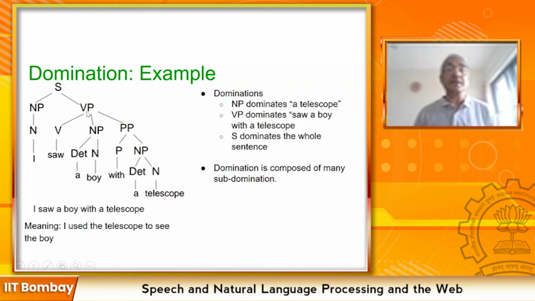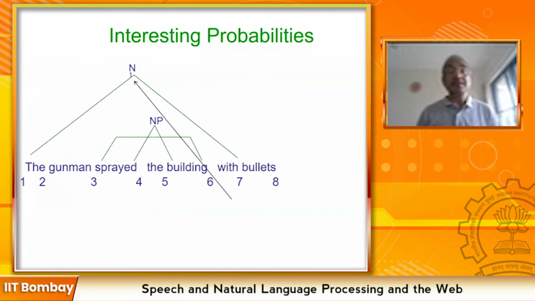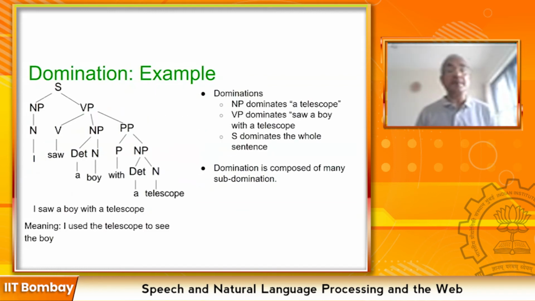Now how is VP dominating? Through a verb which dominates saw, through an NP which dominates a boy, through a PP which dominates with a telescope. These three different dominations are happening. The domination will change when we change the parse tree. In this case, the verb saw has the telescope. The PP attachment happens to saw.